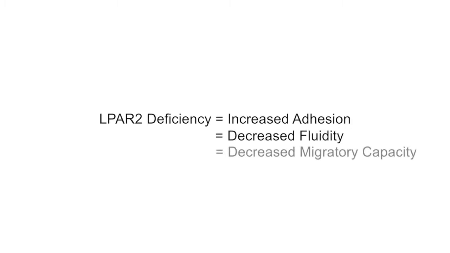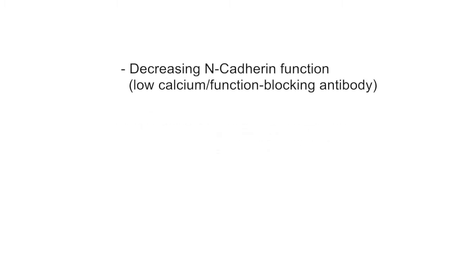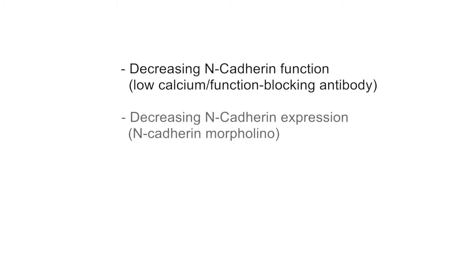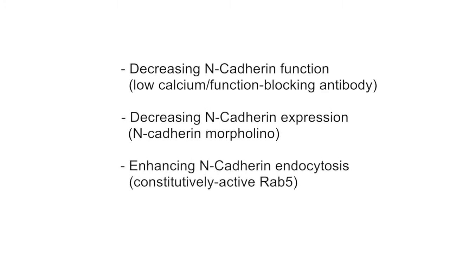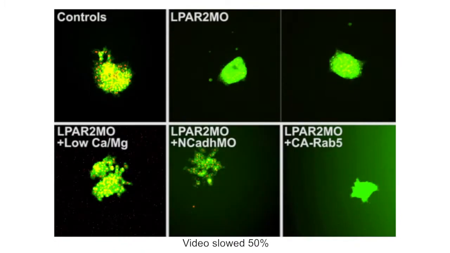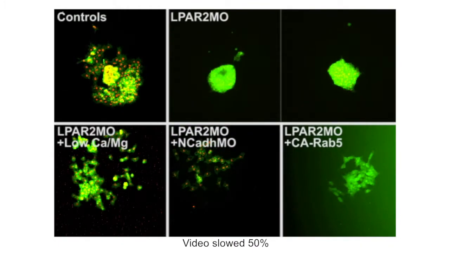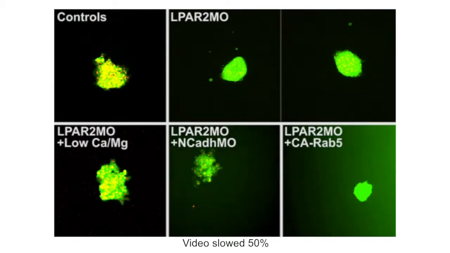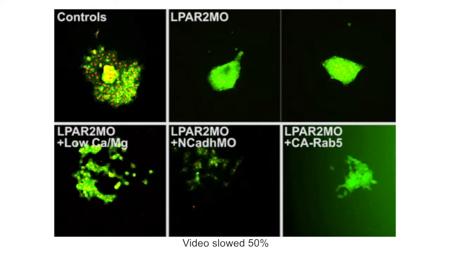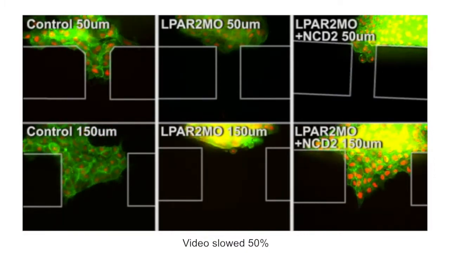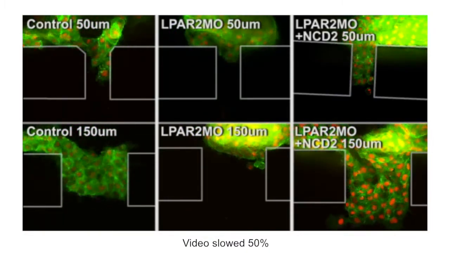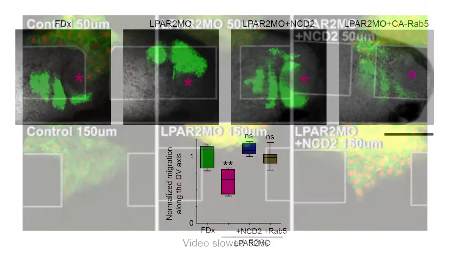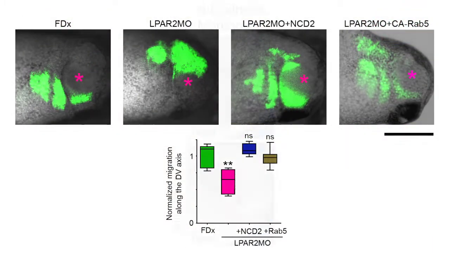The researchers reason that if this increase in intercellular adhesion is the cause of the decreased fluidity and migratory capacity of neural crest cells lacking LPA receptor 2, then the phenotype should be rescued by decreasing N-cadherin function or expression, or by enhancing the adhesion protein's endocytosis. All these treatments, inhibition of cell adhesion, inhibition of N-cadherin, or promotion of endocytosis, rescue the dispersion of the cells in vitro, also rescue the migration into the tunnels, rescue this fluidity behavior that we described, and finally, rescue the migration in vivo.